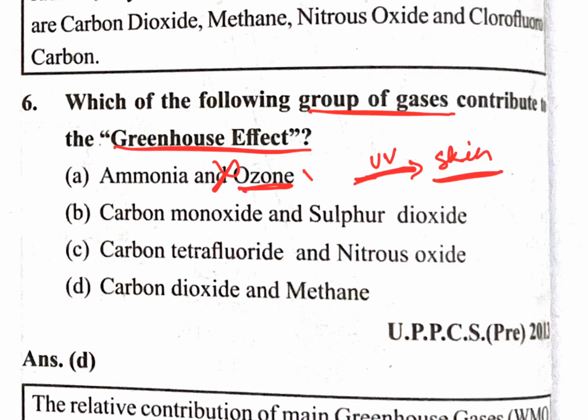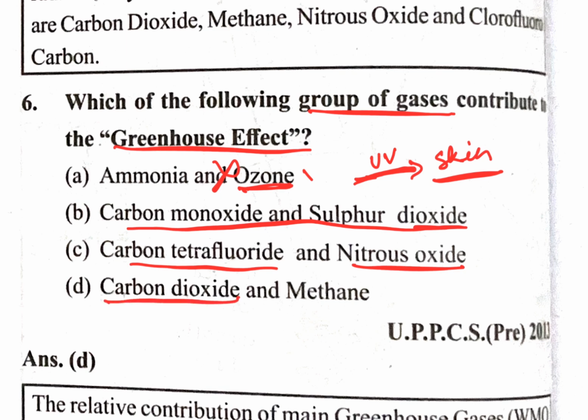So this cannot be considered a greenhouse gas contributor. Carbon monoxide and sulfur dioxide are not greenhouse gases. Carbon tetrafluoride and nitrous oxide are also not. Carbon dioxide and methane are the highly contributing greenhouse gases. That's why the greenhouse effect is seen due to these gases. So this is the correct answer.